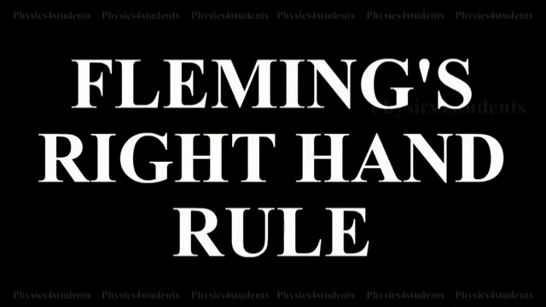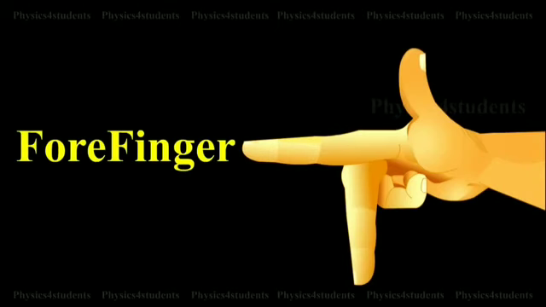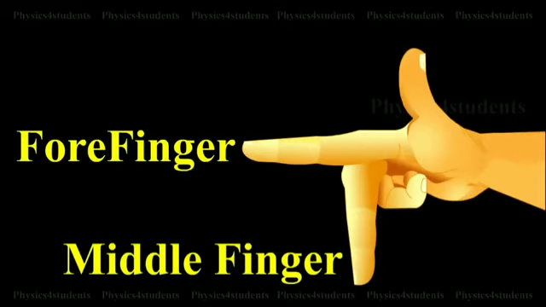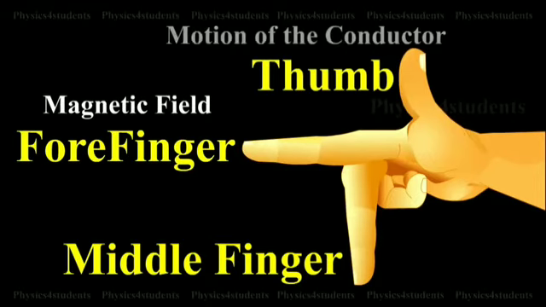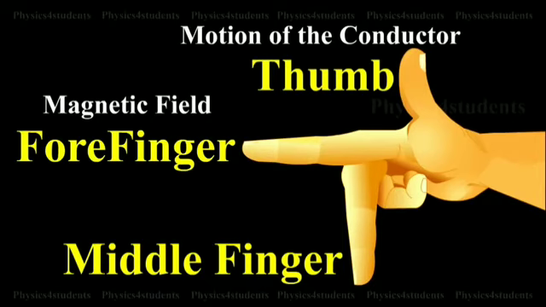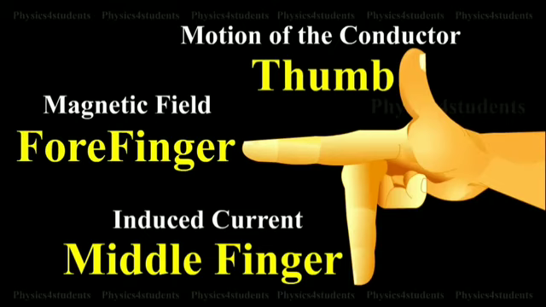Next, Fleming's right hand rule. The forefinger, middle finger and thumb are stretched out in mutually perpendicular directions. If the index finger points in the direction of the magnetic field and the thumb indicates the direction of motion of the conductor, then the middle finger will indicate the direction of the induced current. So, Fleming's right hand rule is also known as the generator rule.